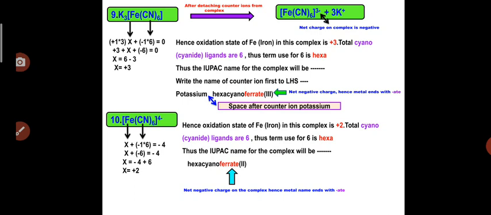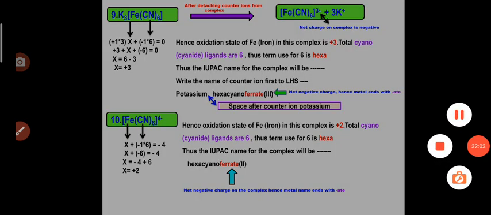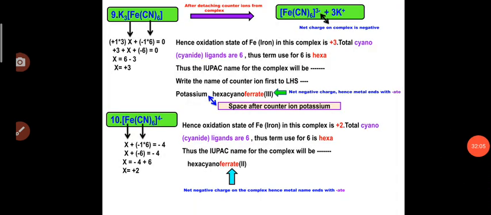So X is equal to -4 plus 6. After shifting this minus 6 to the RHS, it will become a positive quantity. So X is equal to +2. So in this case, the oxidation state of the central metal atom is +2. As the oxidation state of iron in this complex is +2, and the total cyano ligands are 6, the term used will be hexa, and the IUPAC name will become hexacyanoferrate(II). As there is a net negative charge, the metal will end with the suffix ate, hexacyanoferrate(II), because of the negative charge present on the complex.